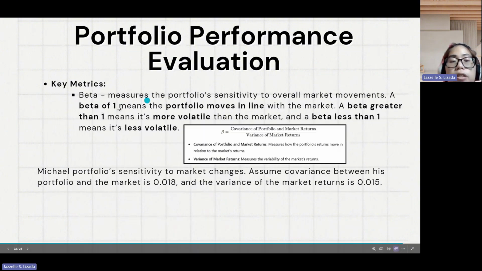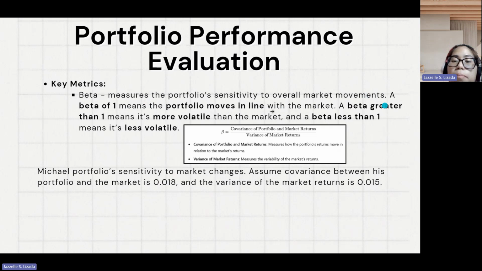Then lastly, beta measures the portfolio's sensitivity to overall market movements. A beta of 1 means the portfolio moves in line with the market, a beta greater than 1 means it's more volatile than the market, and a beta less than 1 means it's less volatile. The formula to calculate beta is the covariance of portfolio and market returns, divided by the variance of market returns. The covariance measures how the portfolio returns move in relation to the market returns, and the variance of market returns measures the variability of the market returns.